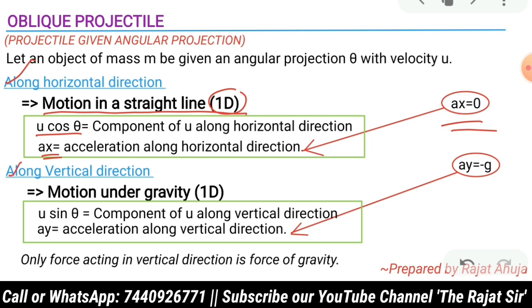Now we will talk about the vertical direction, which is called motion under gravity. It is also one dimensional. So what we are doing is dividing the two dimensions into one dimension. We will deal with the x direction separately and the y direction separately. In the x direction it is called motion in a straight line, and in the vertical direction it is called motion under gravity.